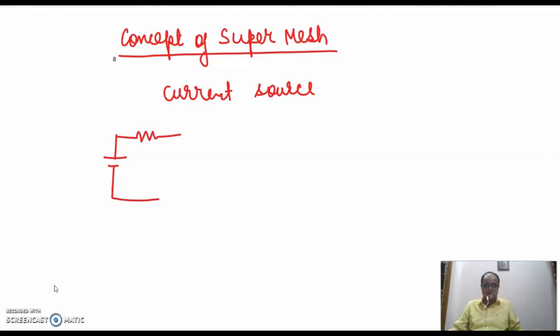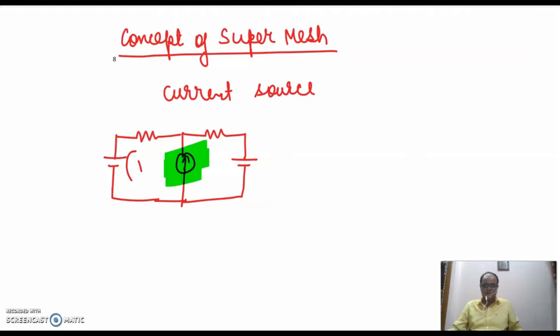For example, this is my circuit and there is a current element here, and this happens to be like this. This is a very basic circuit. I have taken up this circuit to explain the concept of super mesh. Here what you can observe is there is a current source between two meshes. This is mesh 1 and this is mesh 2.